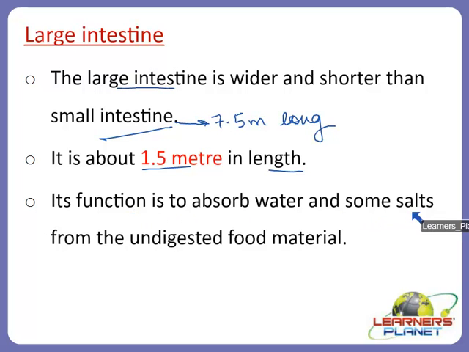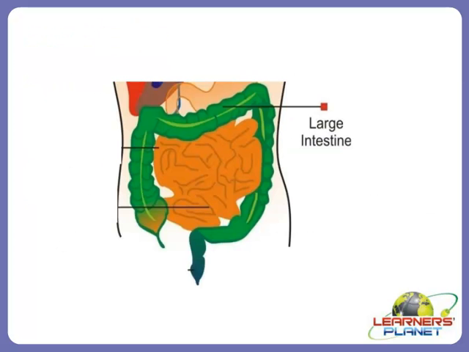Yes, its function is to absorb water and some salts from the undigested food material, because the rest of the digested food material has already been absorbed in the small intestine. That is why the undigested food material which is now left enters the large intestine, and the large intestine absorbs water and some salts which are necessary for the body from the undigested food material, and the rest of the food material remains there only.